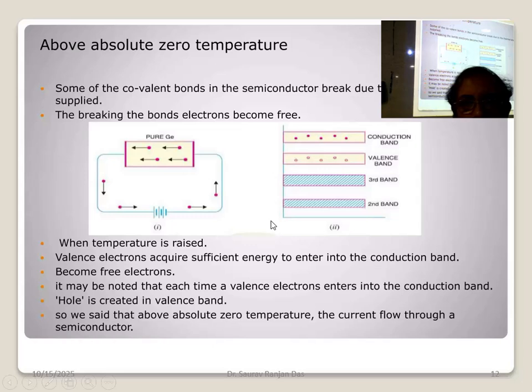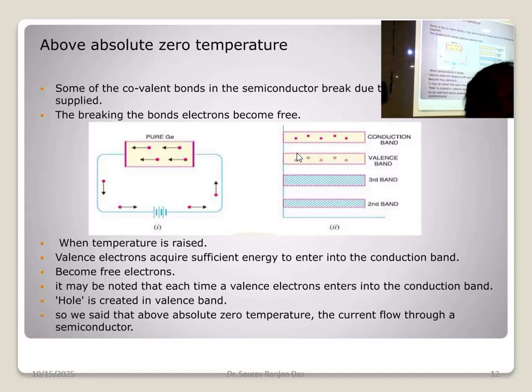See here the picture, there is a certain electron that is promoted from this level to this level. So certain holes are formed here. As the electrons are promoted to the higher level, the conduction band, in the valence band a certain gap is formed. So that is the hole. Here also the holes are acting like carriers, but this is temporary.